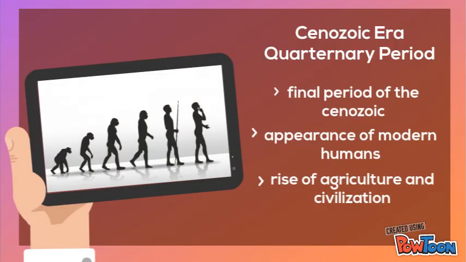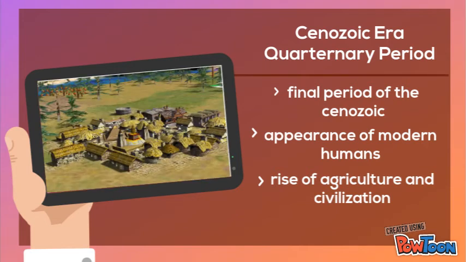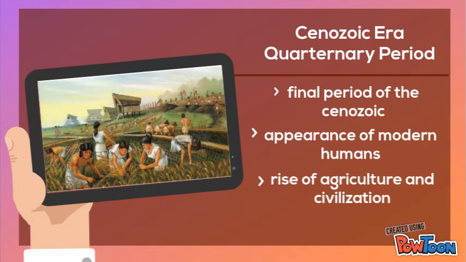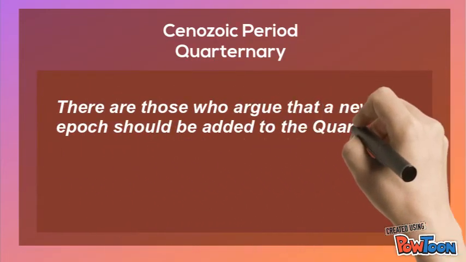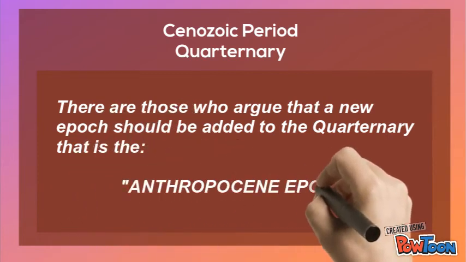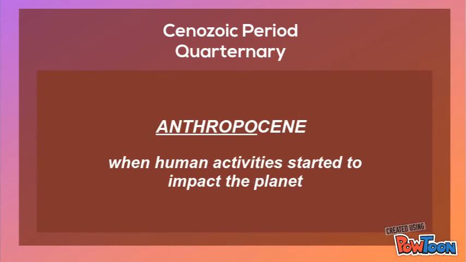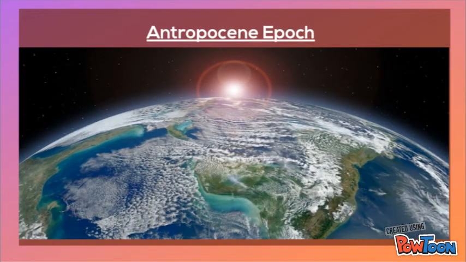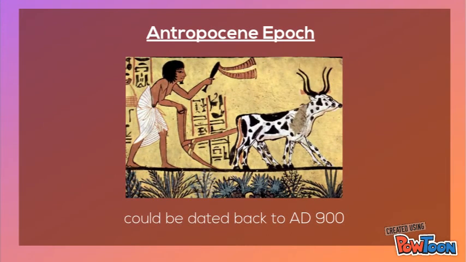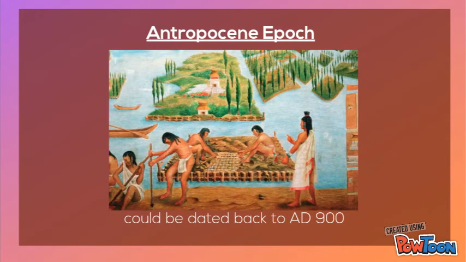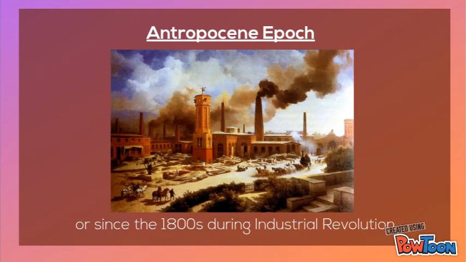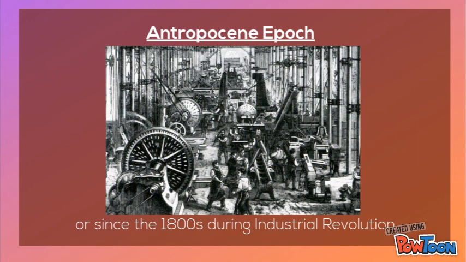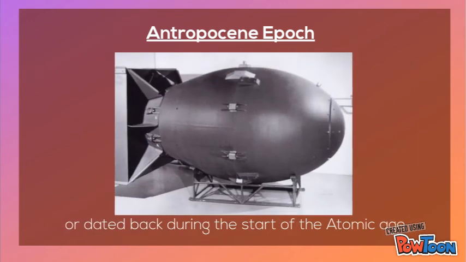Quaternary marked the appearance of modern humans, which gave rise to civilization and agriculture. There are those who argue that a new epoch should be added to the Quaternary era, the Anthropocene epoch. When did it start? It could be dated as early as AD 900, when human agricultural activities have left a mark on the planet's surface, or from the 1800s with the start of the Industrial Revolution, or as late as the 1950s with the start of the atomic age.